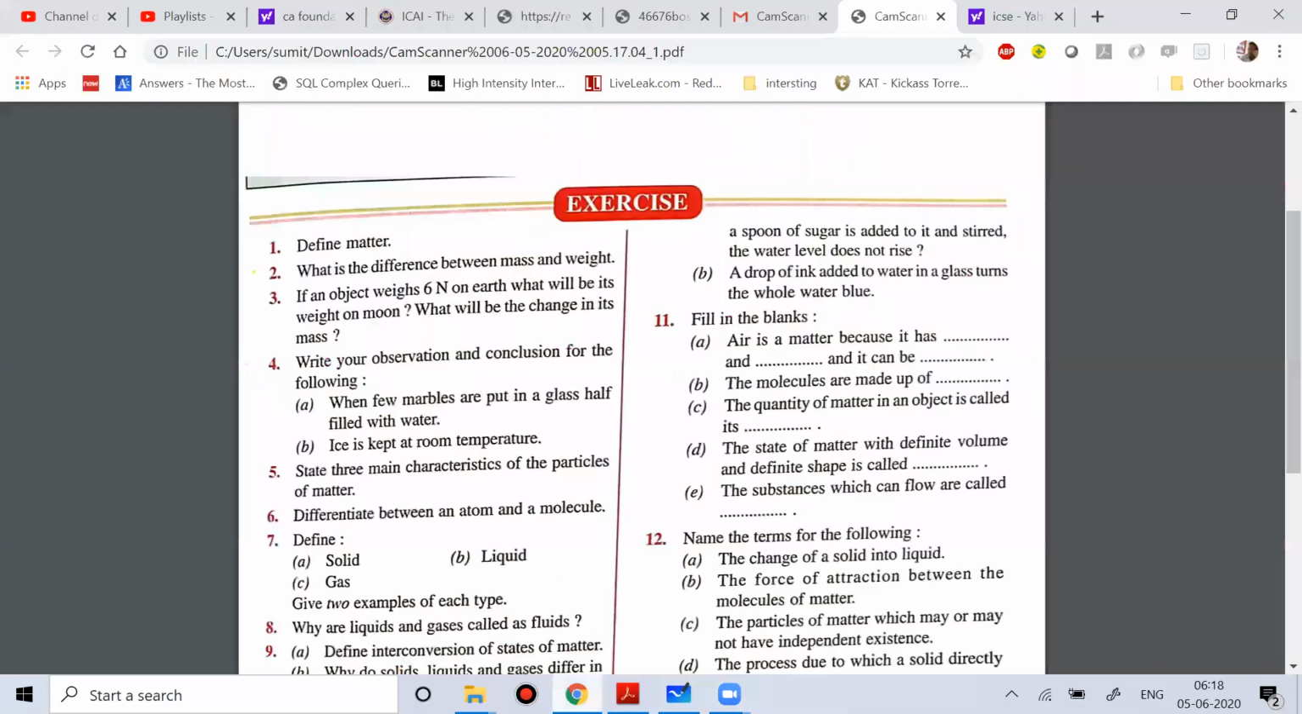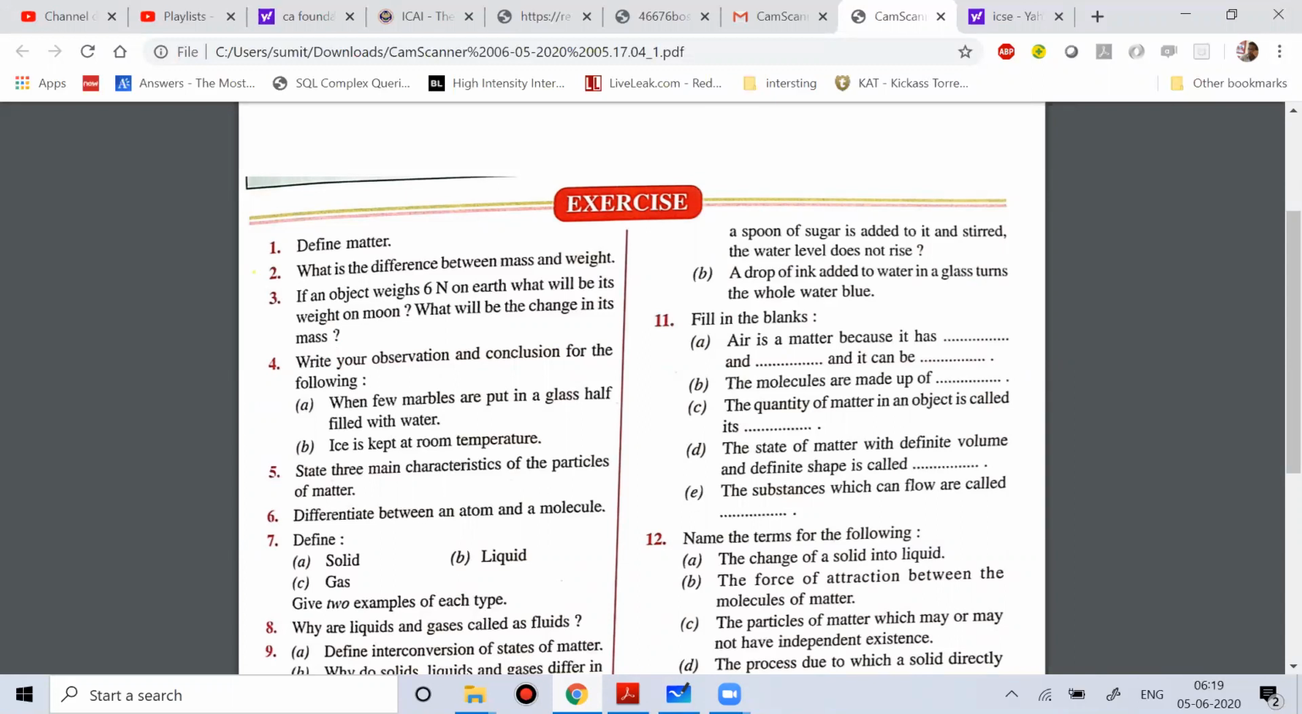So when you can see this question, if I ask you to define matter, what is basically matter? Matter is anything that has mass, occupies space, and can be perceived by your senses. It's not like you need to see or touch anything to realize it is matter. If you can feel it, then also it is matter.